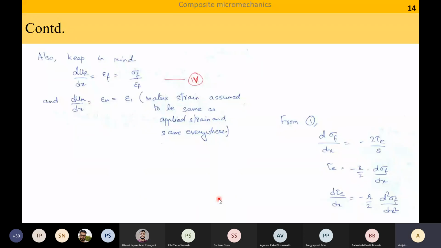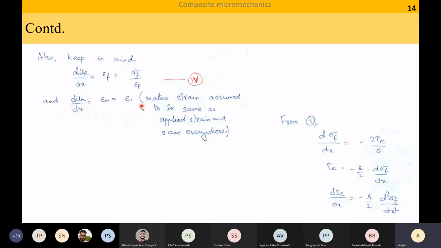Now, also keep in mind that del UF by del X is the strain in the fiber, which can also be expressed as sigma F by EF. The strain at a point is stress divided by modulus. Del UM by del X is the strain in the matrix, which we are assuming to be the applied strain.